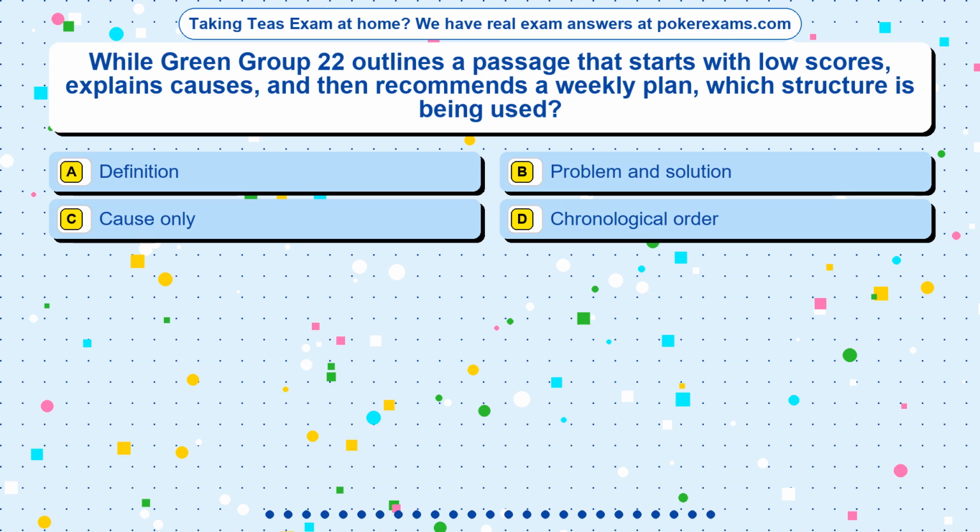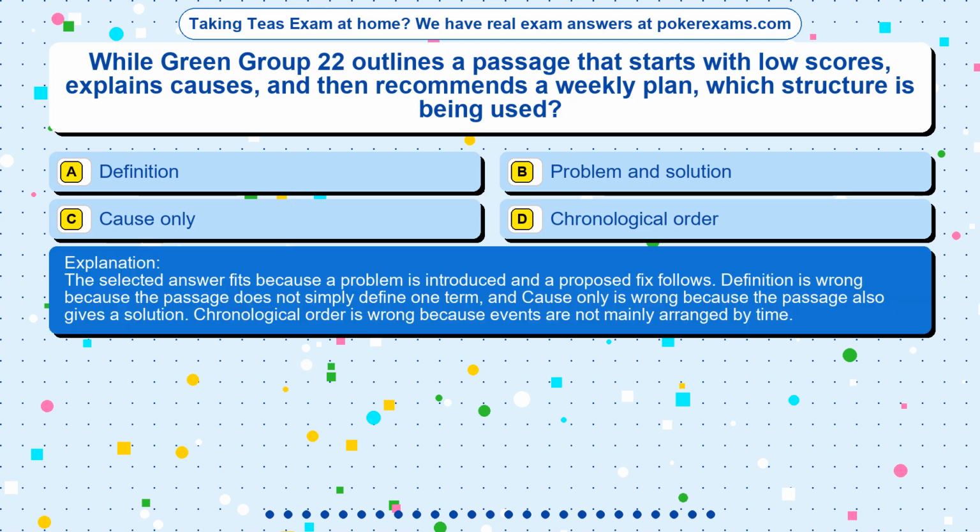The correct answer is option. The selected answer fits because a problem is introduced and a proposed fix follows. Definition is wrong because the passage does not simply define one term, and cause only is wrong because the passage also gives a solution. Chronological order is wrong because events are not mainly arranged by time.